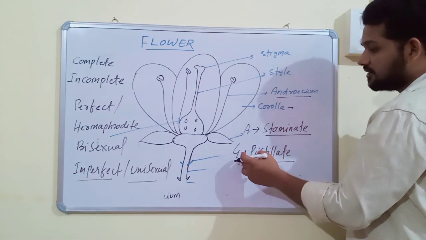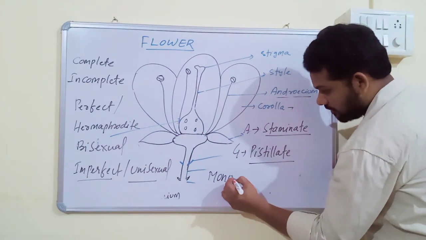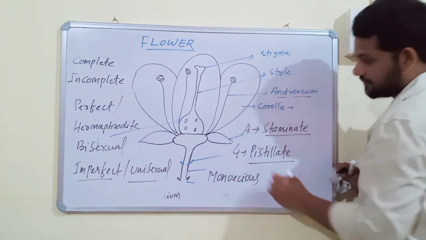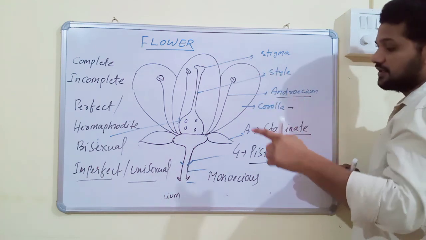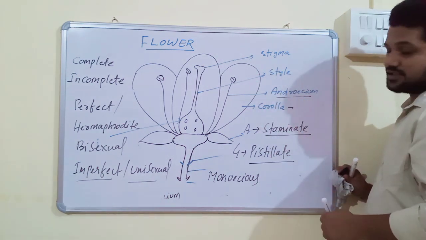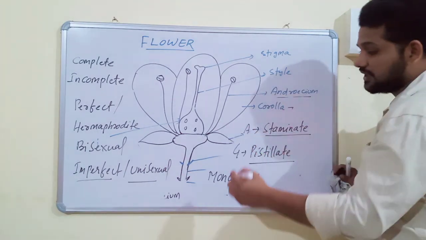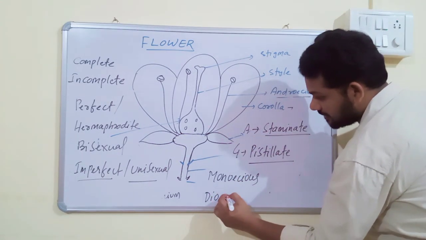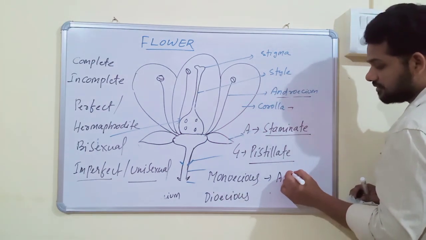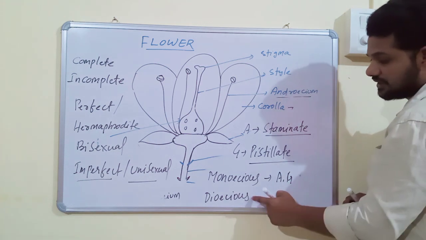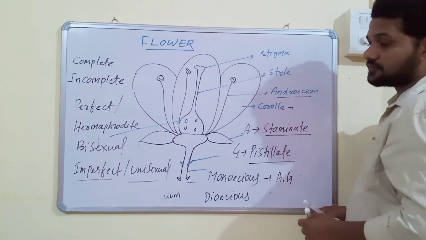If both male and female flowers are present on the same plant, then this condition is called monoecious condition. Staminate flowers and pistillate flowers are both present on the same plant, then the plant condition is called monoecious. If male and female flowers are present on different plants, then the plants are called dioecious. Monoecious means both male and female flowers are present on the same plant, and dioecious means they are present on different plants.